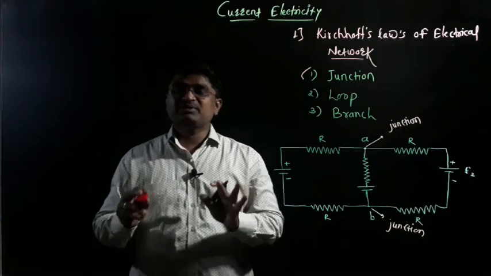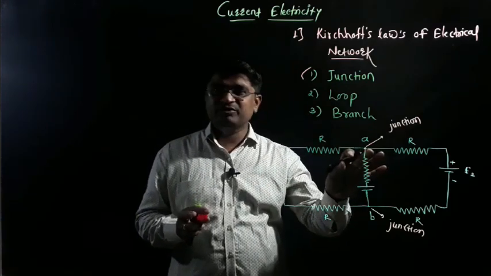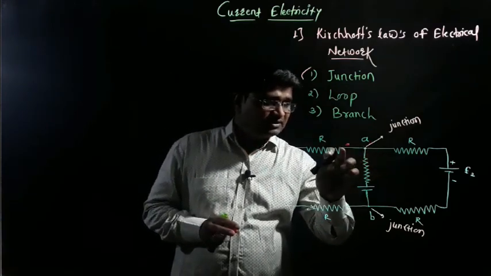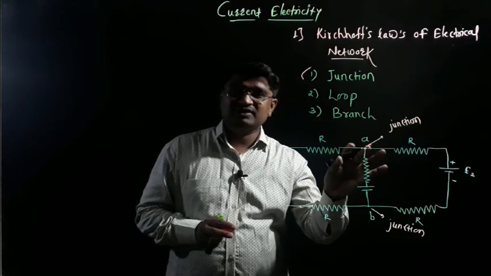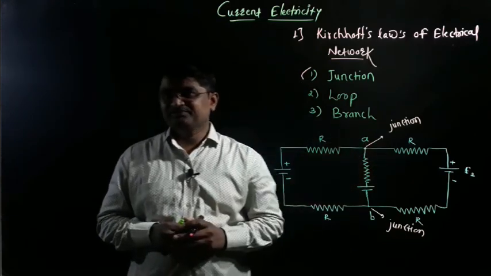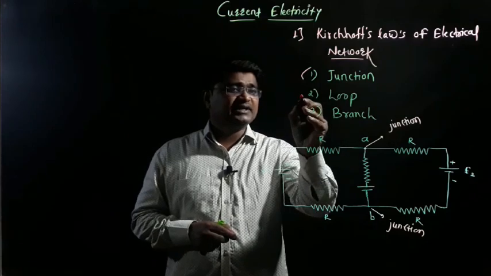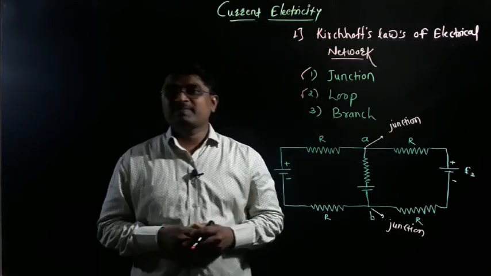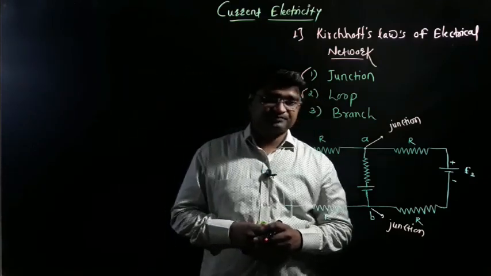So a junction is a simple point. Let's say A is any one point, and at this point two or more conductors are joined. So simply this point is called a junction. Is that clear? Now the second concept we are discussing here is loop. So what is meant by loop?